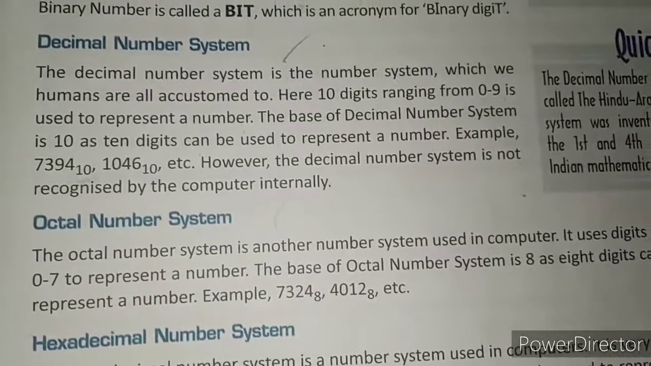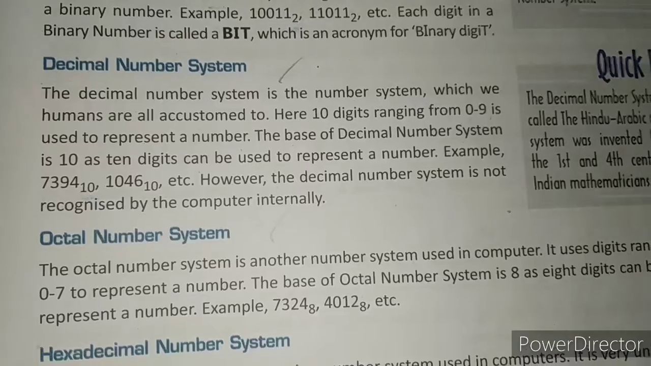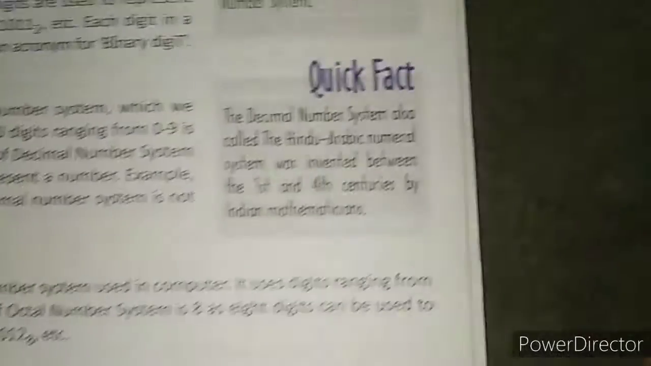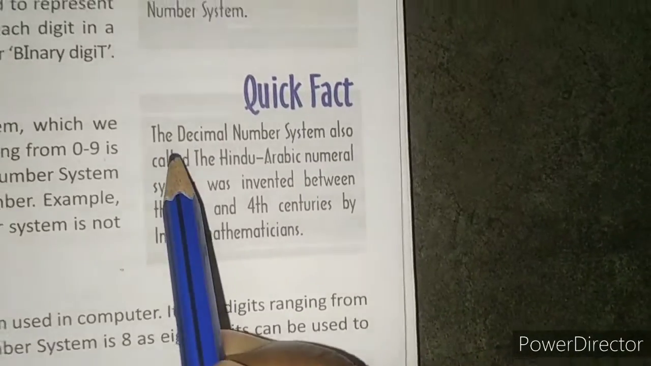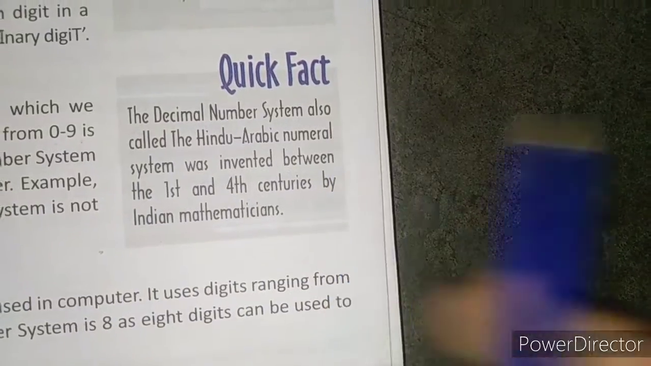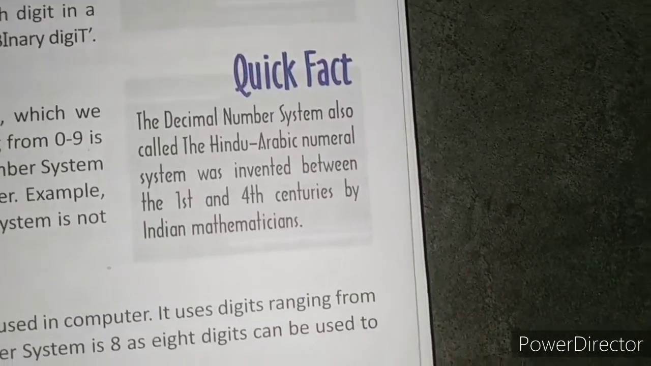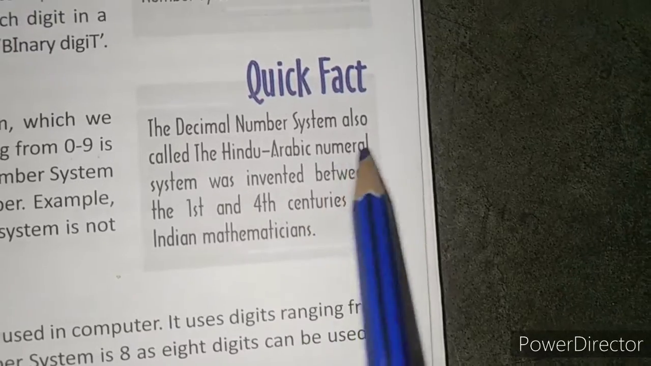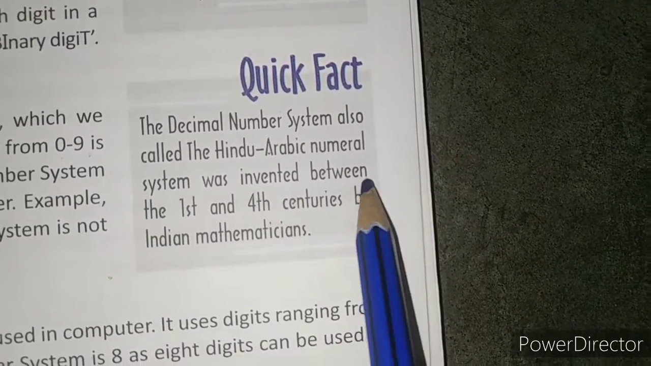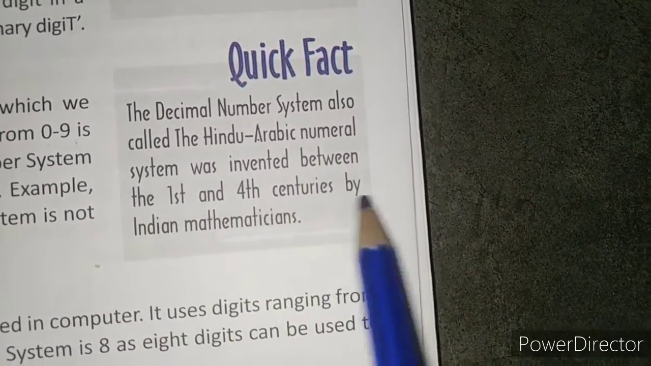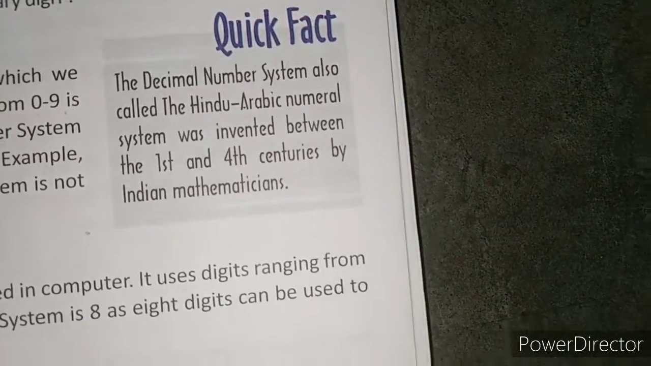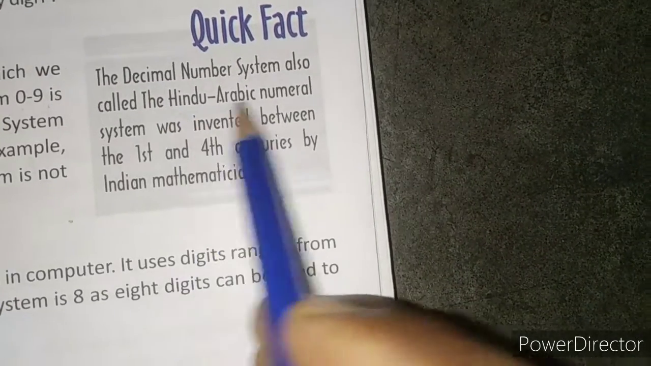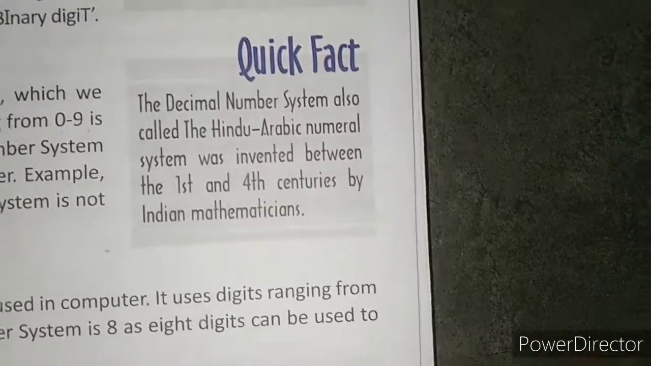Computers basically work on the binary number system. Clear? Now next, you can see the fact that the decimal number system is also called the Hindu-Arabic numeral system, which was invented between the 1st and 4th centuries by Indian mathematicians. Right? This is the fact. This is also known as the Hindu-Arabic number system.